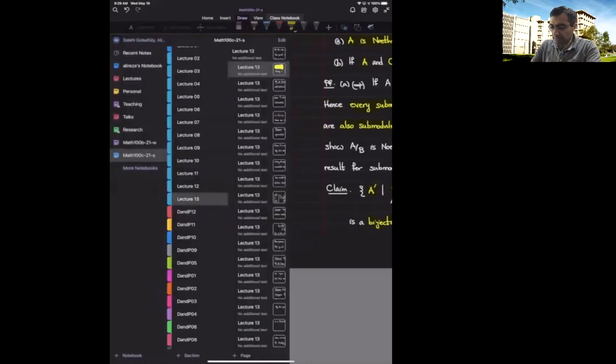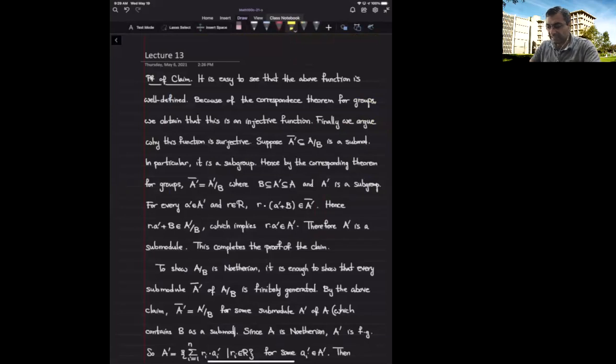So the group theory result that we have already mentioned on the correspondence of subgroups of a quotient group implies injectivity of this function. So we get that this function is indeed an injective function.